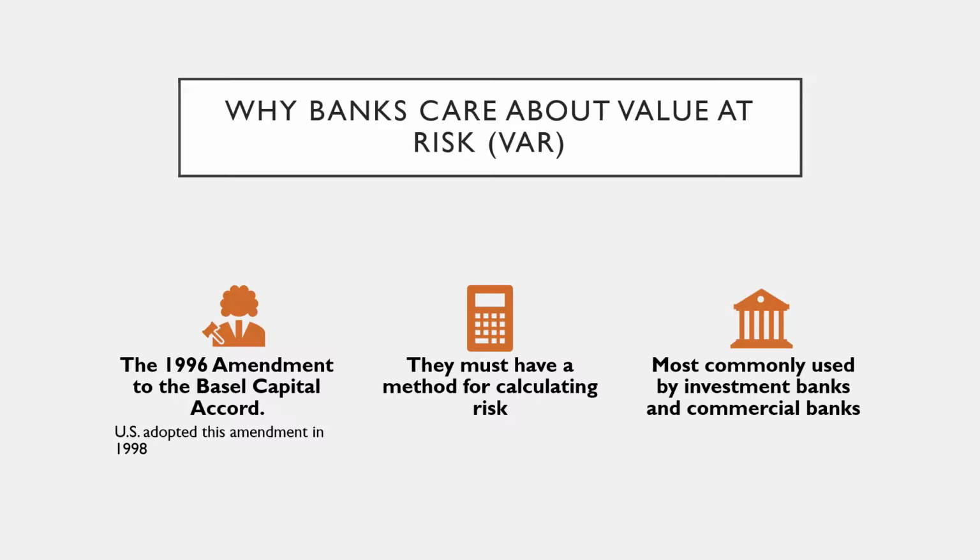According to the 1996 amendment to the Basel Capital Accord, it requires commercial banks with significant trading activities to set aside capital to cover the market risk exposure in their trading accounts. This amendment pretty much requires banks to calculate VaR, which is a big reason why it's so important to them. The United States adopted this amendment in 1998.